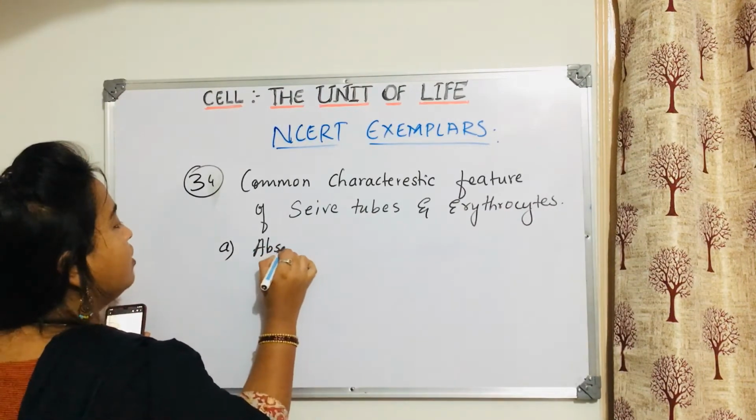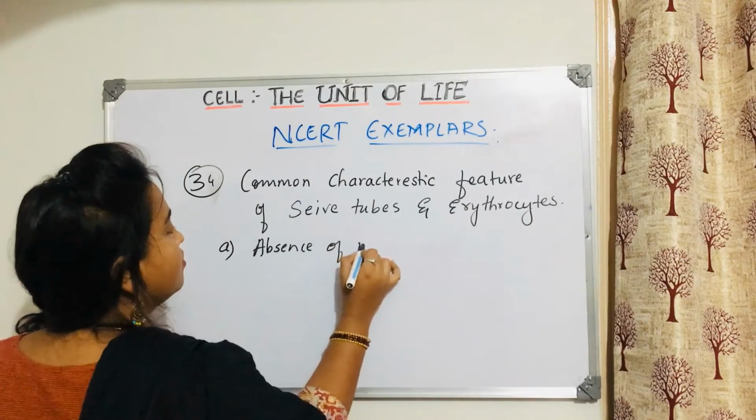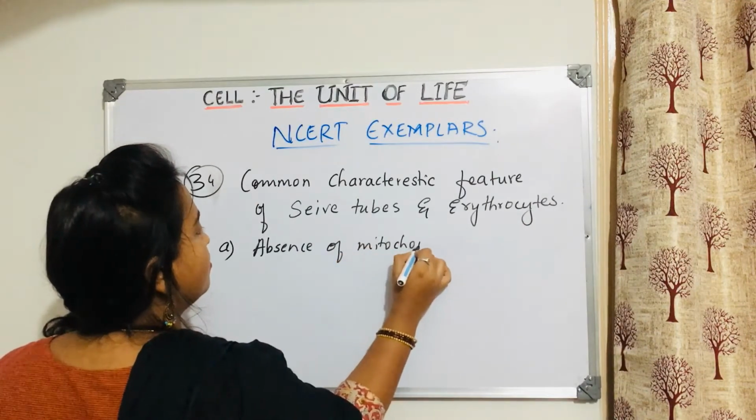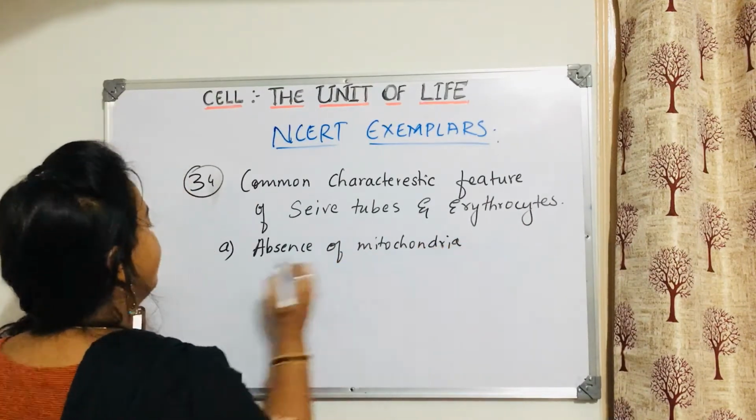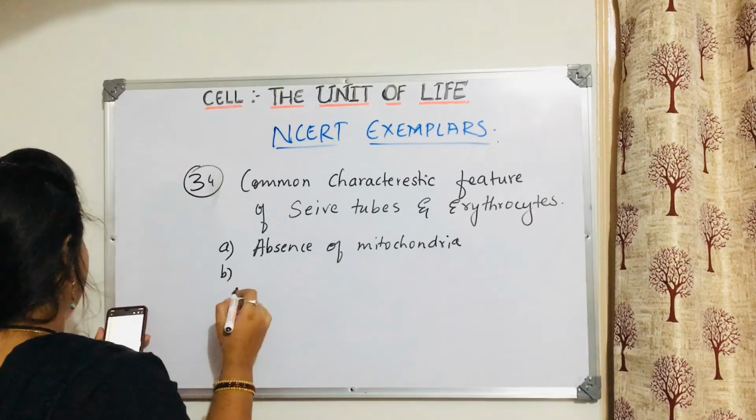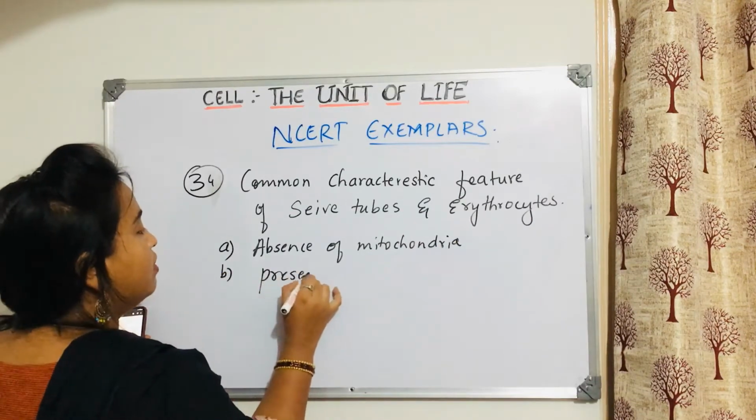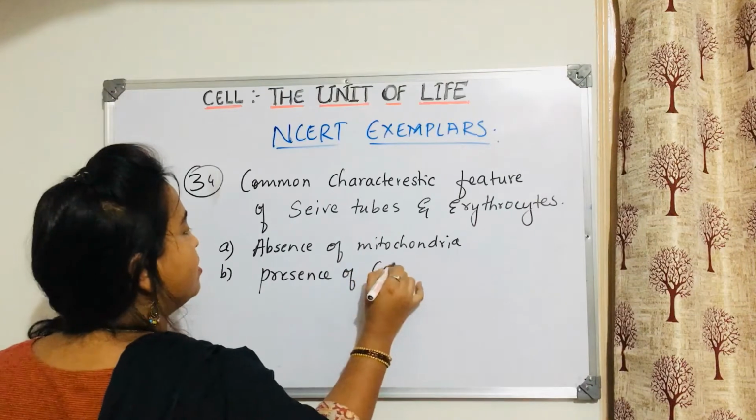Option A: absence of mitochondria. Option B: presence of cell wall.